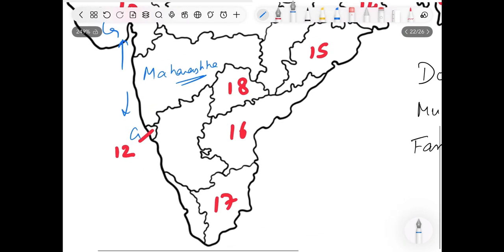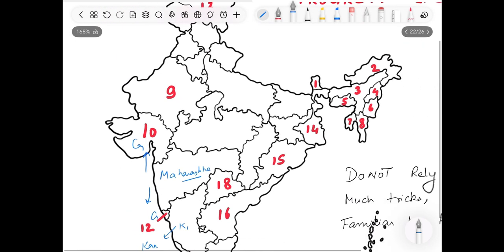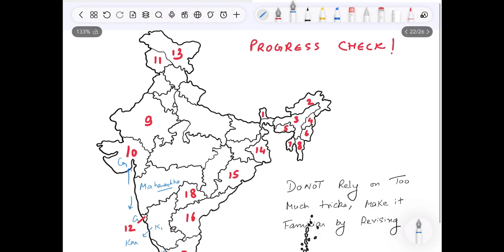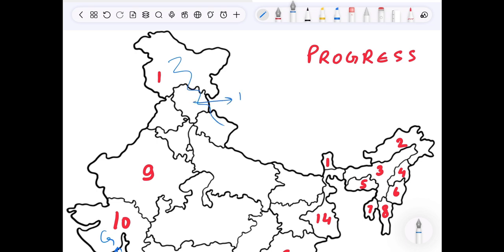Fine. If we go a bit south, it is K1, K2. K1 is Karnataka, K2 is Kerala. Then we covered the crown area. We saw mountainous ranges, continuous mountainous ranges here. This was Himachal Pradesh, and to south of it was UK, right?